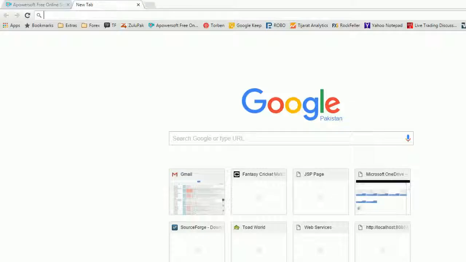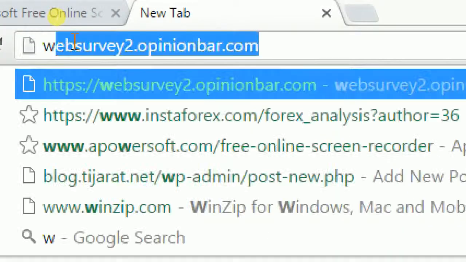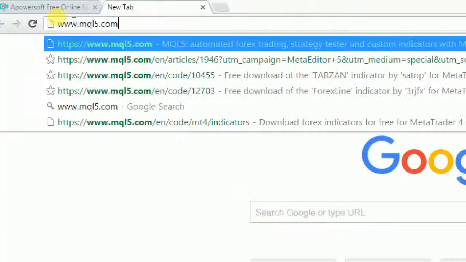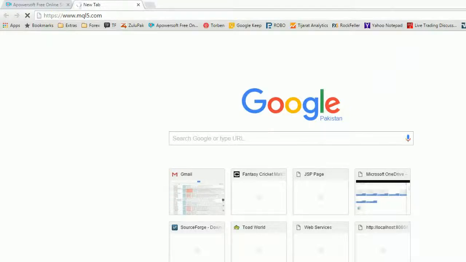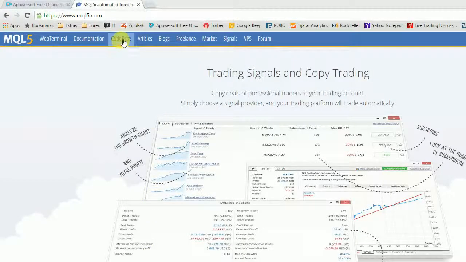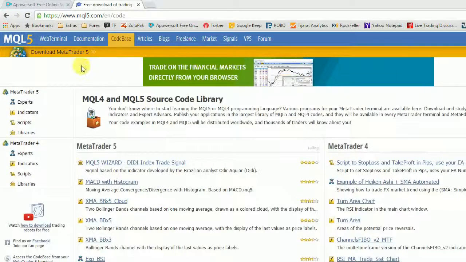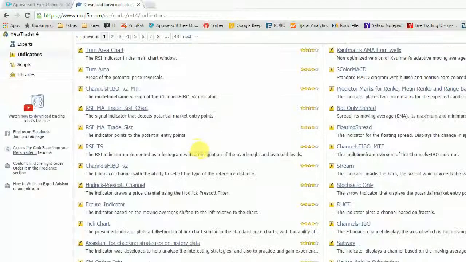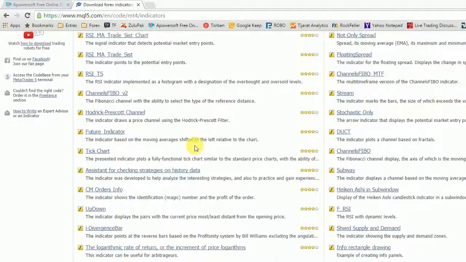Hi viewers, I am telling you how to download and install MetaTrader Indicator. First of all, we open MQL5 website. We go to Codebase. Click on left side menu, MetaTrader 4 indicators. Now, you can see all indicator list.